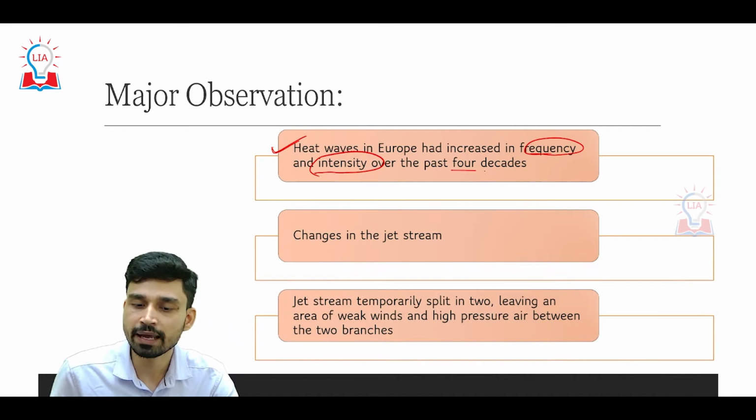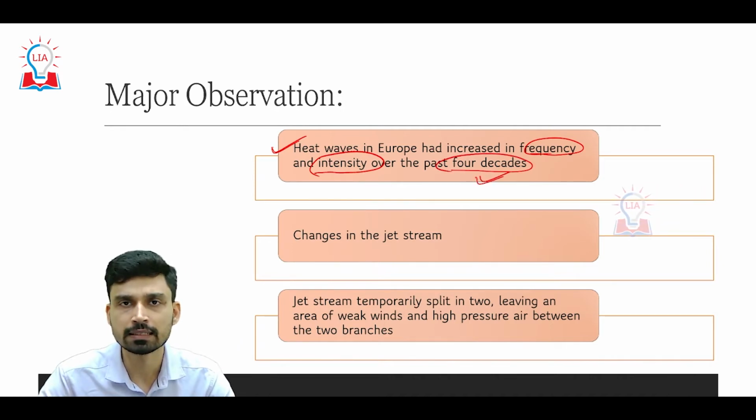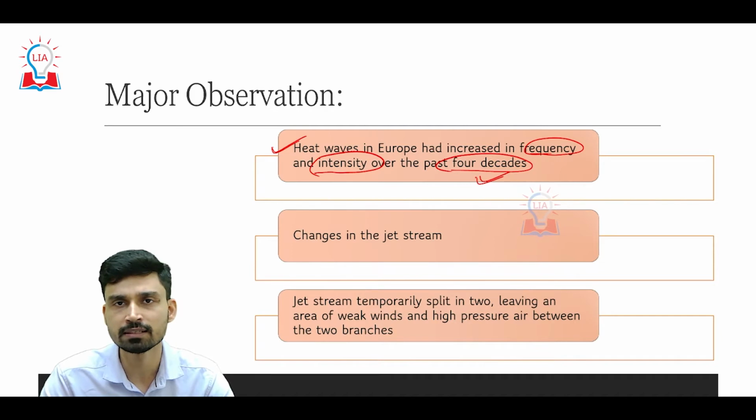And this trend has been observed over the last 40 years, that is 4 decades, and largely this is the time when we can see a very abundant increase in industrialization, as well as an increase in other sources, other avenues of global pollution.